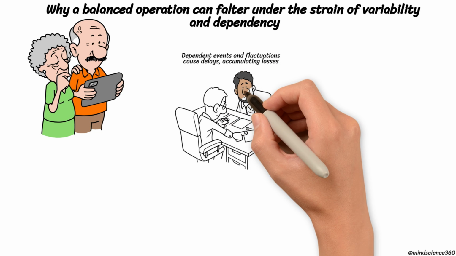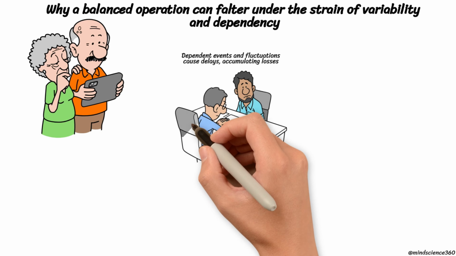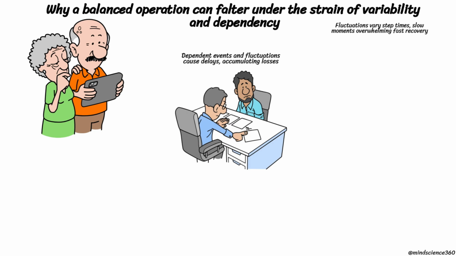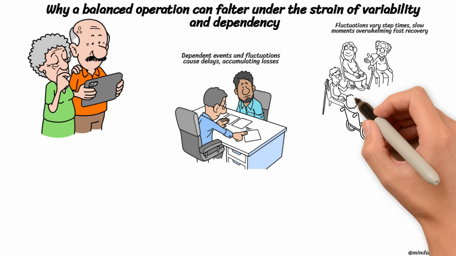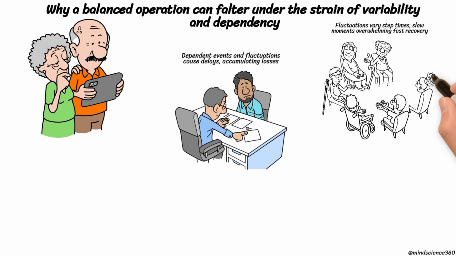Dependent events mean one step must complete before the next begins, so work cannot pass itself in line. Statistical fluctuations mean each step takes a varying time, and slow moments accumulate more than fast moments recover.